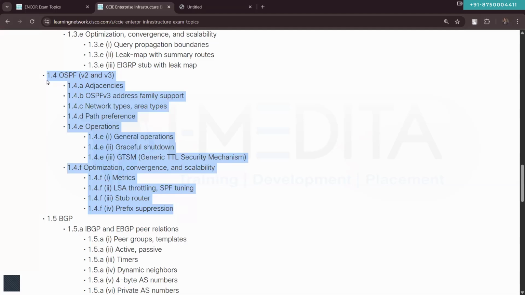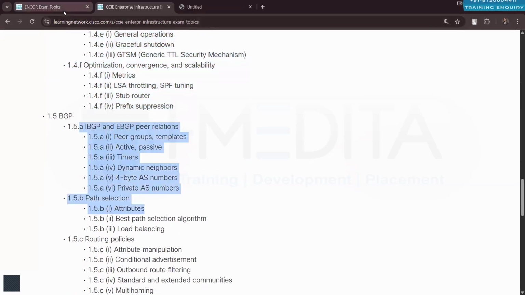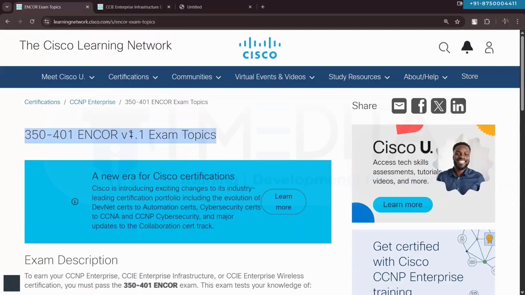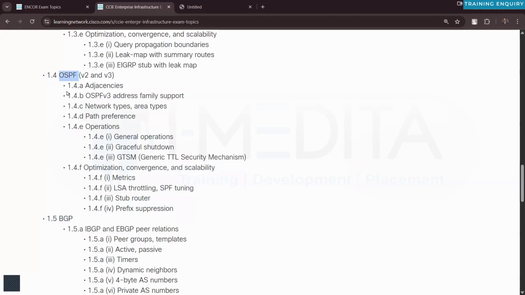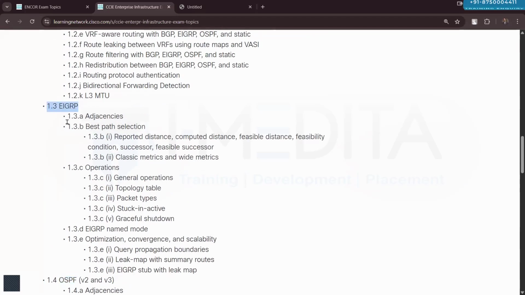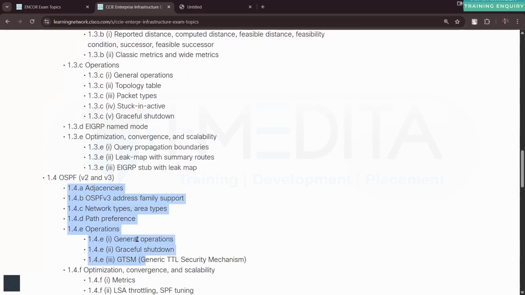These are the topics that you should know from the exam point of view. All these things that are there here, in fact, all those things that are there in the ENCORE exam as well. Regarding routing, by the way, they are completely overlapping topics. So whatever things are there in the ENCORE exam from the routing point of view, they are there in the lab exam also. So we will cover all those topics, but we will not go beyond. We will not talk about additional things in BGP, additional things in OSPF, additional things in EIGRP. We will talk specifically about the topics that are there in the content.